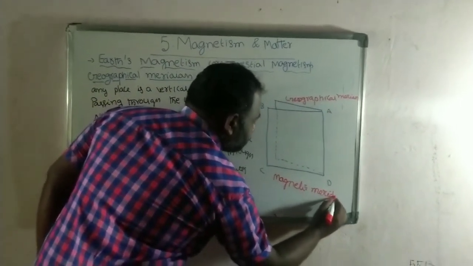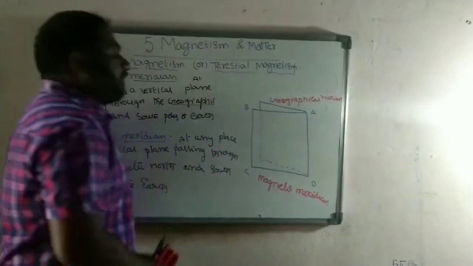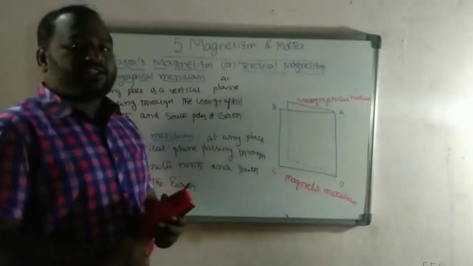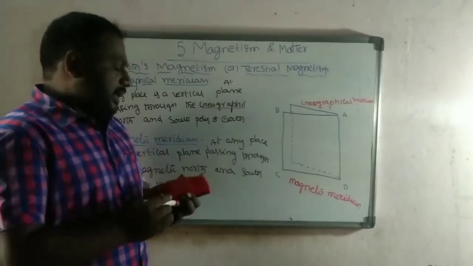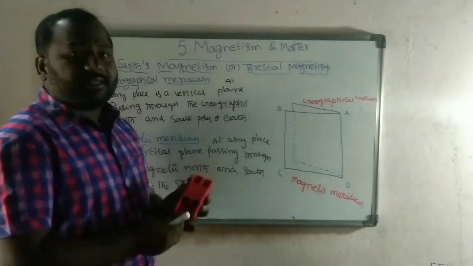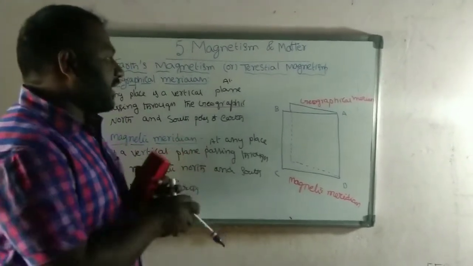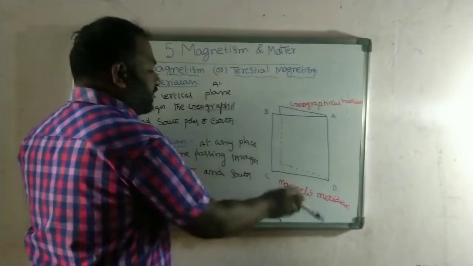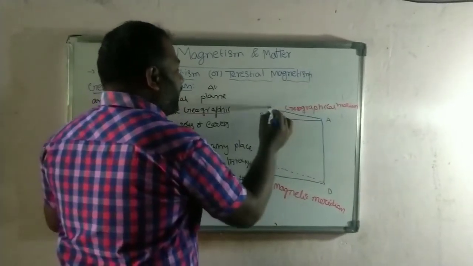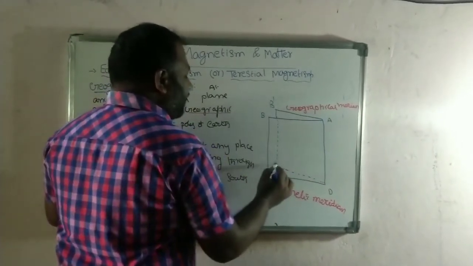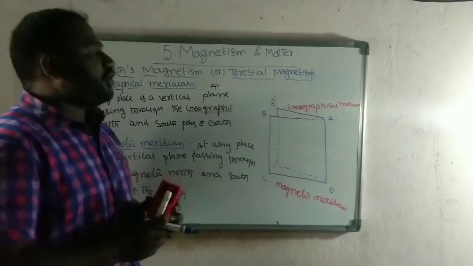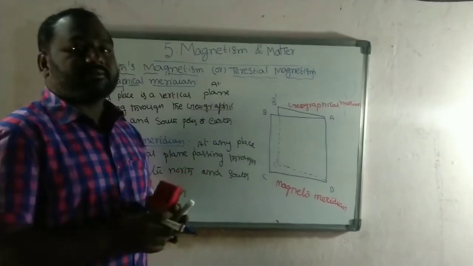Okay? So here we have two meridians: one is the geographical meridian and another one is the magnetic meridian. In this diagram, A, B, C, D represent the magnetic meridian. A, B dash, C dash, D represent the geographical meridian.